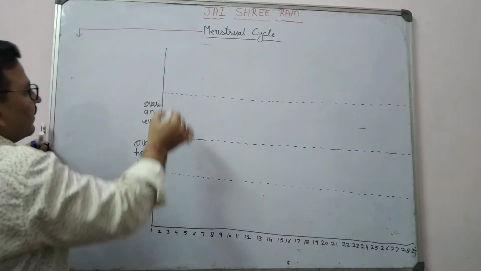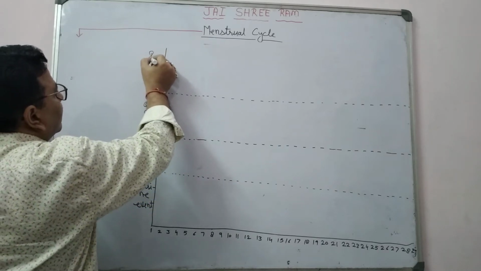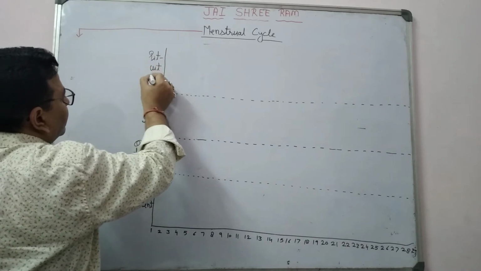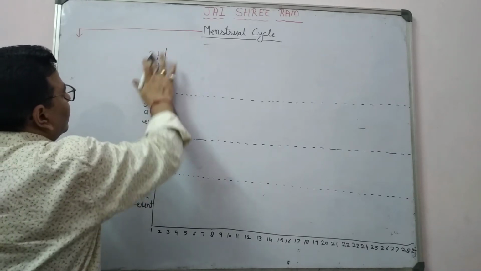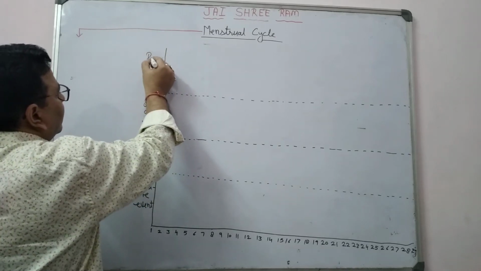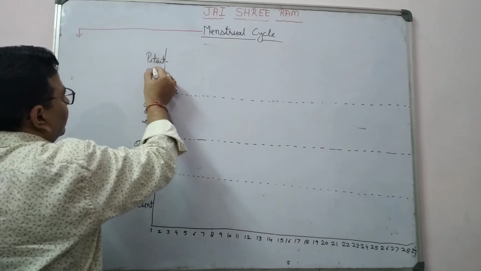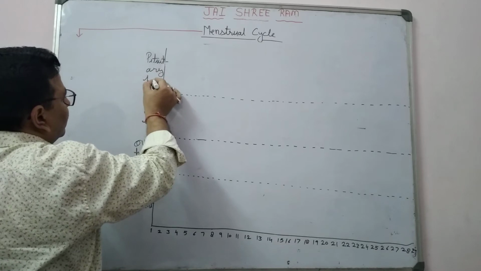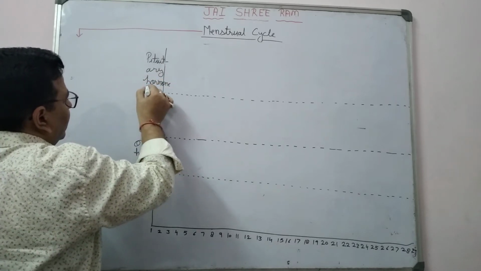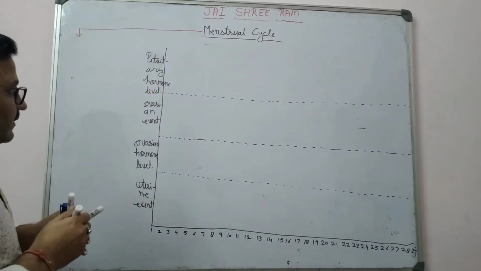And the last column, the pituitary hormone level. So you divide it like this.